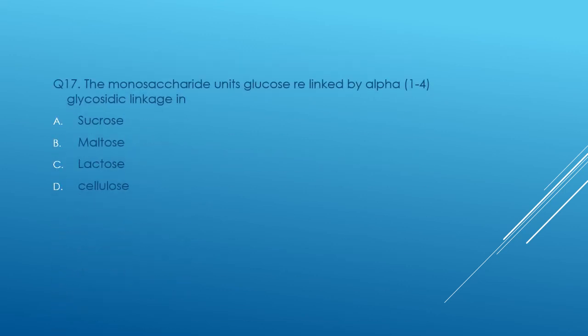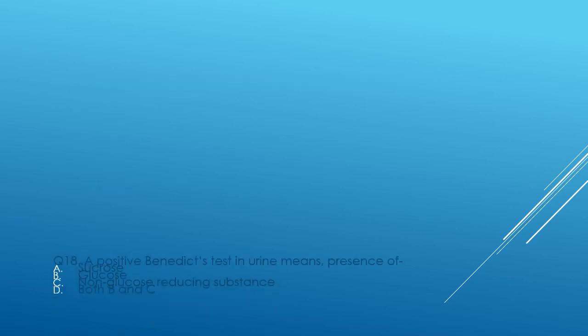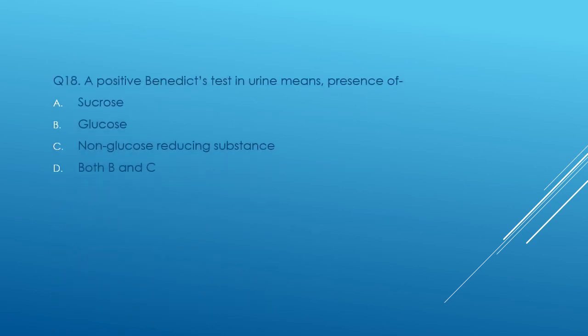Question number 17. The monosaccharide unit of glucose which is linked by alpha 1,4 glycosidic linkage is sucrose, maltose, lactose or cellulose, and the answer is maltose. Next, question number 18. A positive Benedict test in urine means what?